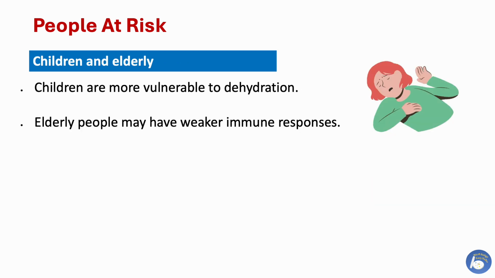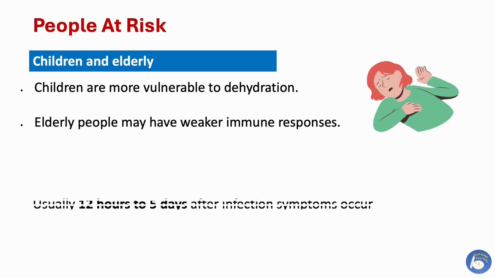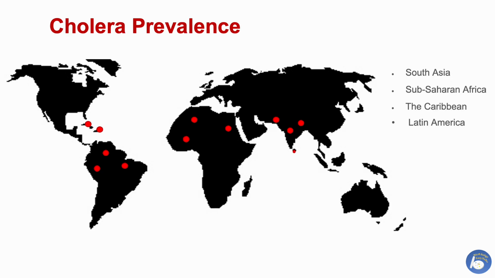Children and elderly are also at risk. Children are more vulnerable to dehydration and elderly people have a weak immune system. Thus chances of infection are higher in them. Usually 12 hours to 5 days after infection symptoms occur. Where is cholera found? Throughout history, there have been cholera outbreaks in almost every part of the world. Modern sewage and water treatment have certainly reduced cholera cases in developed countries, but cholera still exists in parts of South Asia, Sub-Saharan Africa, the Caribbean, and Latin America.